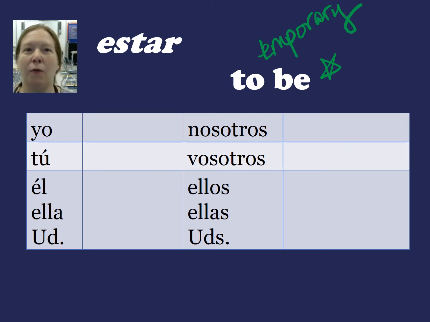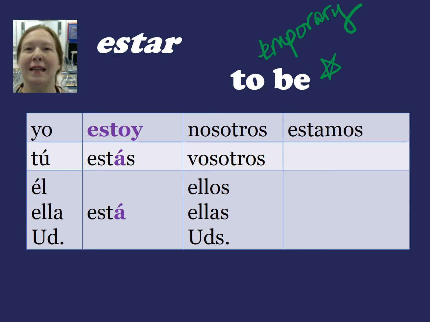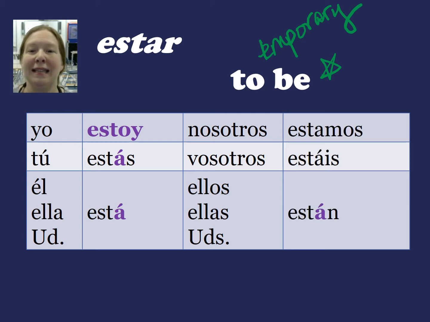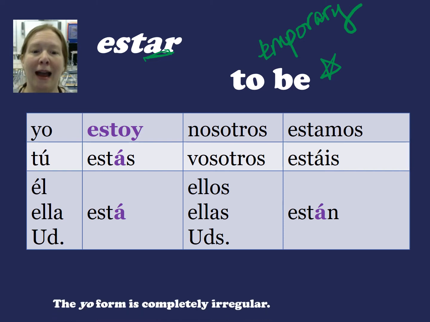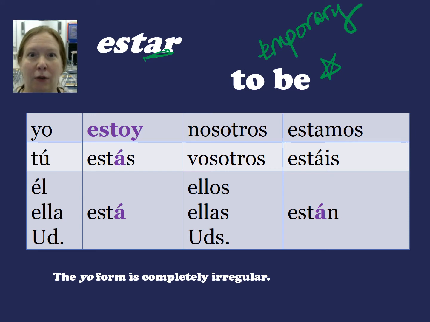So here are the forms of estar. Yo estoy, tú estás, él, ella, usted está, nosotros estamos, vosotros estáis, ellos, ustedes están. Now I have noted in purple the things that are different, what makes this not a regular AR verb. Because remember that all verbs in Spanish end in AR, ER, or IR, so you have to know which ones are irregular. So in estar, the yo form is completely irregular. There's just no way around it. And there are actually a whole bunch of verbs where the yo form is the only irregular form.